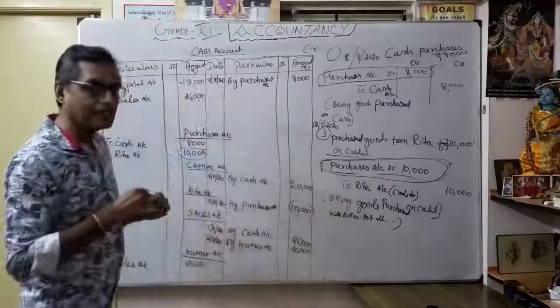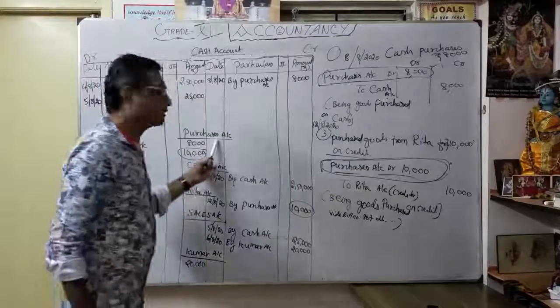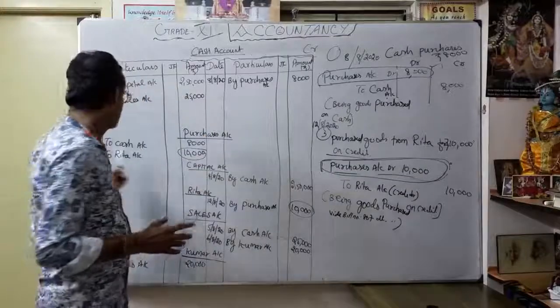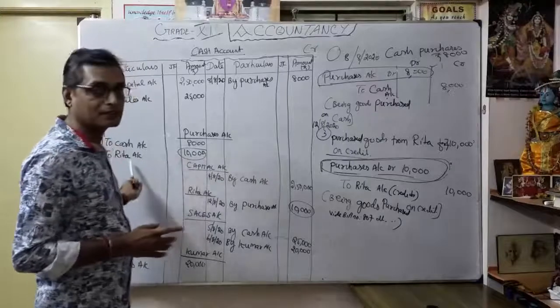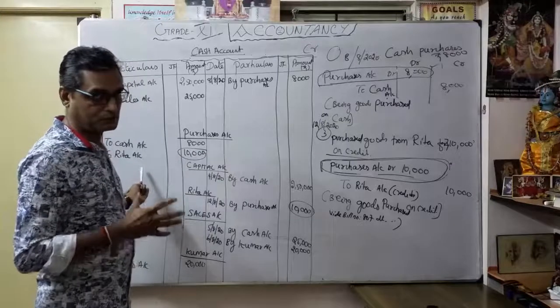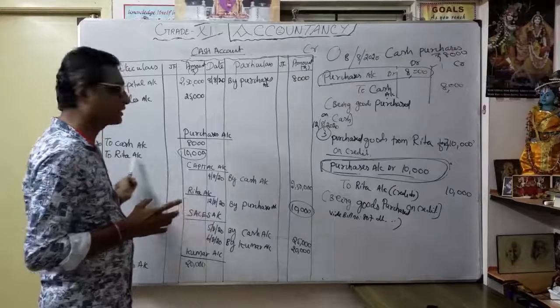So what is the idea, as common sense logic? In a purchase account, how did I get purchases? Through purchase account to Rita account means what? Here I purchased goods on credit basis. Through whom? Rita account. That's why I mentioned Rita account.